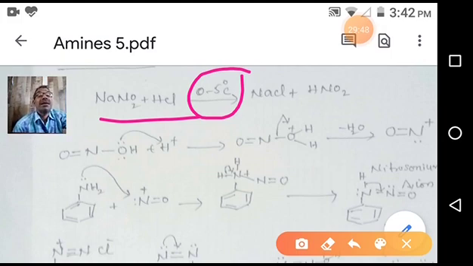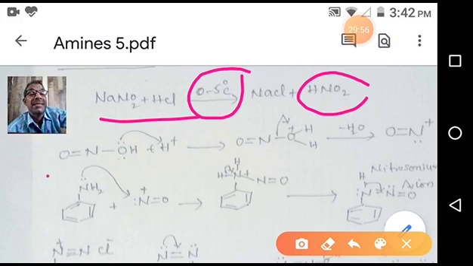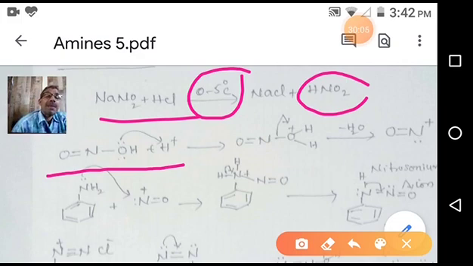Okay, then sodium nitrite reacts with HCl, and we are getting this nitrous acid, HNO2. This is the structure of nitrous acid. You see, N double bond O and OH. N has one oxygen with a double bond and the hydroxyl group. So what happens in the mechanism? Whenever nitrous acid forms, it undergoes protonation. You see, this electron pair is donated to this proton. So you get this protonated nitrous acid.